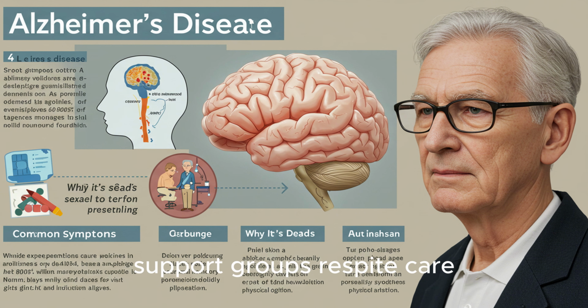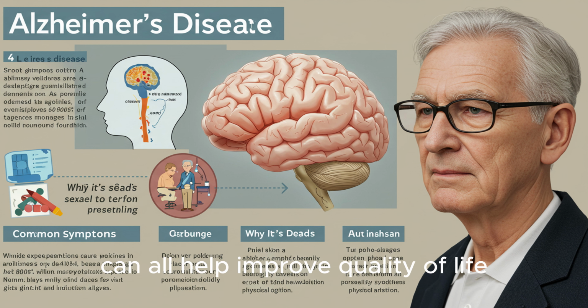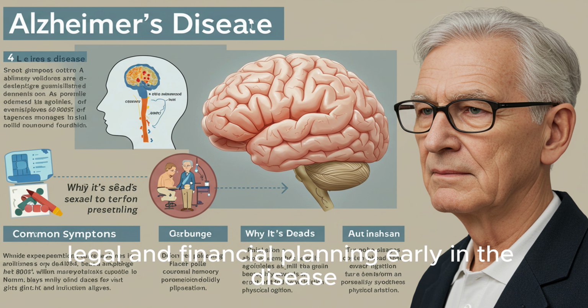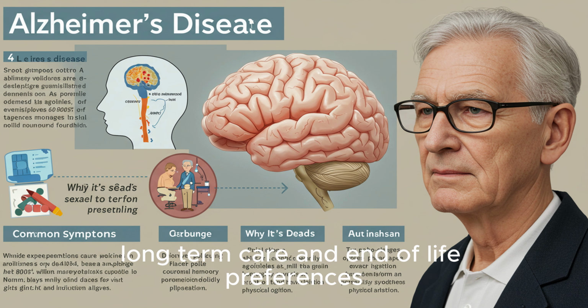Support groups, respite care, adult day programs, and home modifications can all help improve quality of life. Legal and financial planning early in the disease is essential for decisions about guardianship, long-term care, and end-of-life preferences.